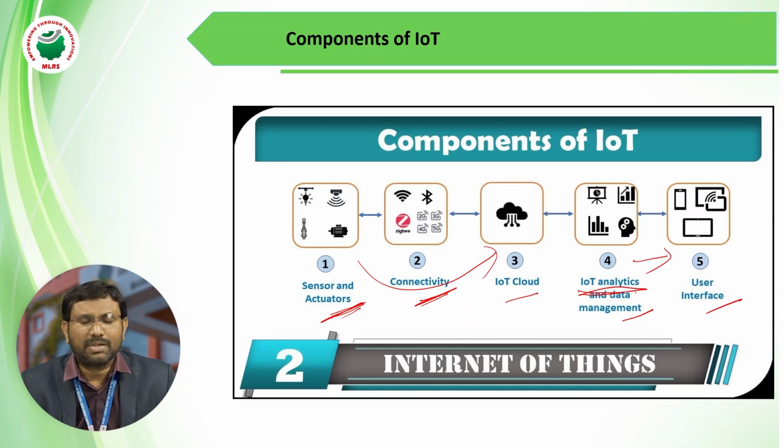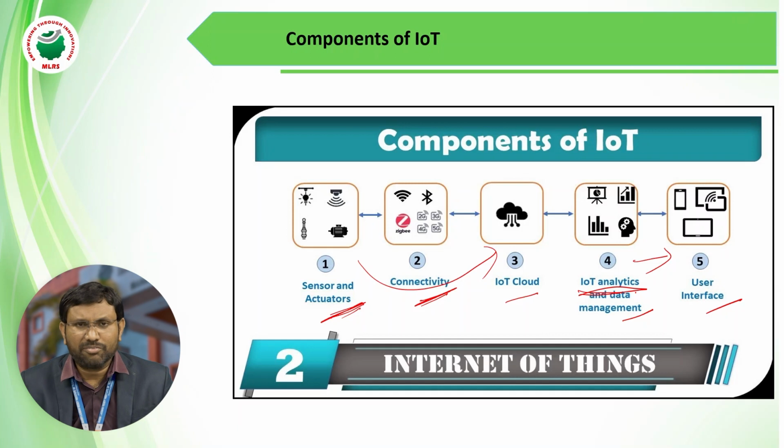For example, at my home, I kept one camera, that is one device, and my mobile phone is another device. So two devices: one is my camera, which is placed at my home, and another one is my mobile, which is with me. My mobile has mobile data, and the camera placed at my home is connected to Wi-Fi.